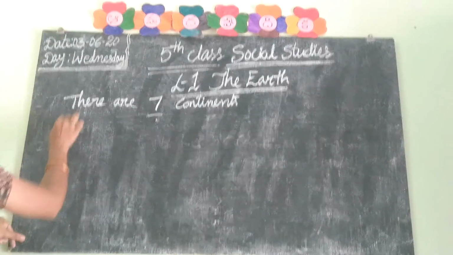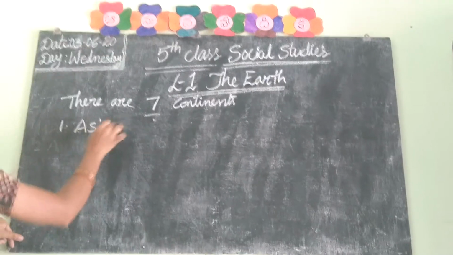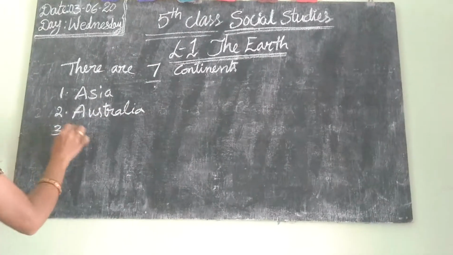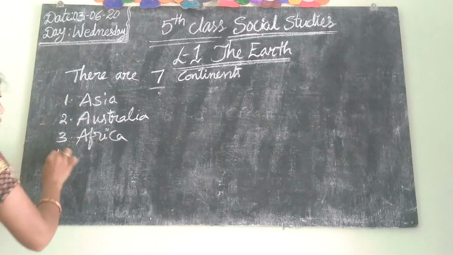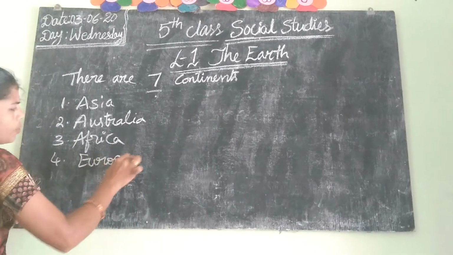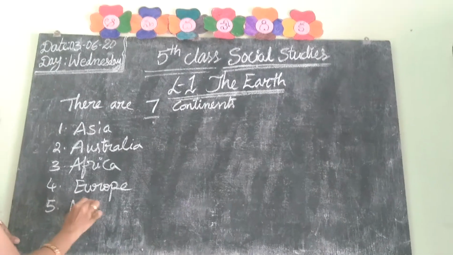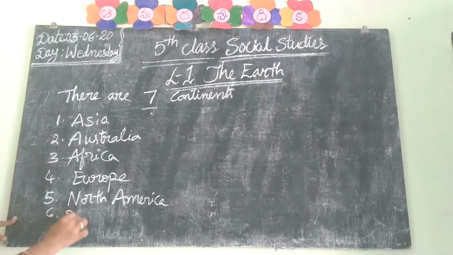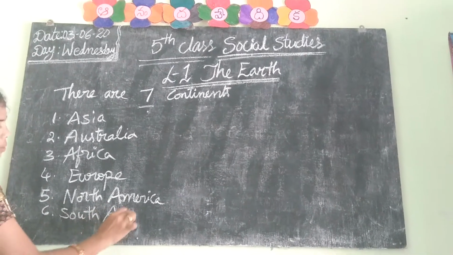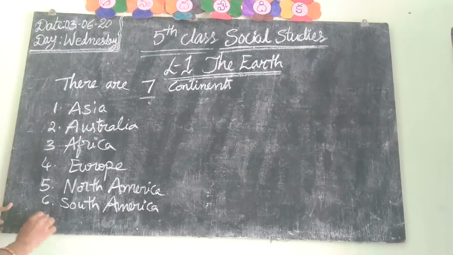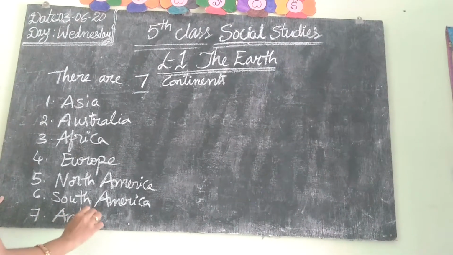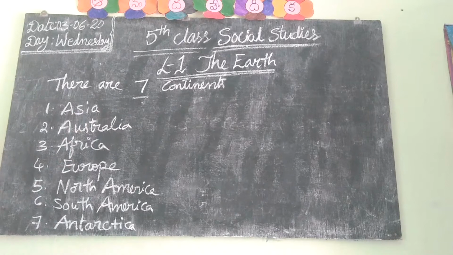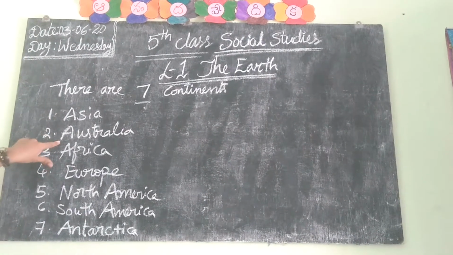What are they? First one is Asia. Second one is Australia.